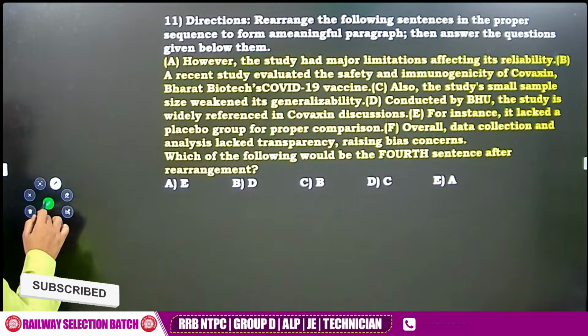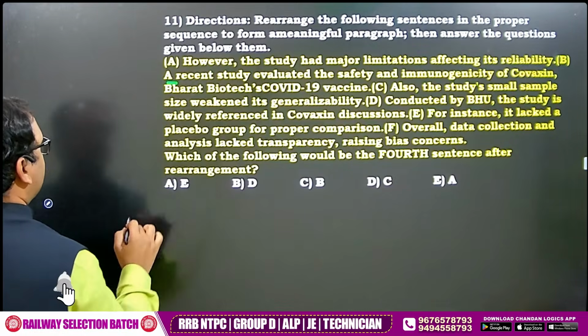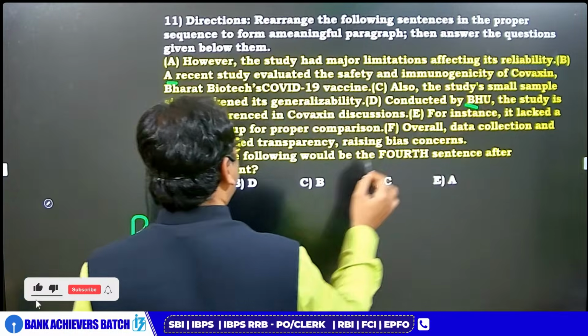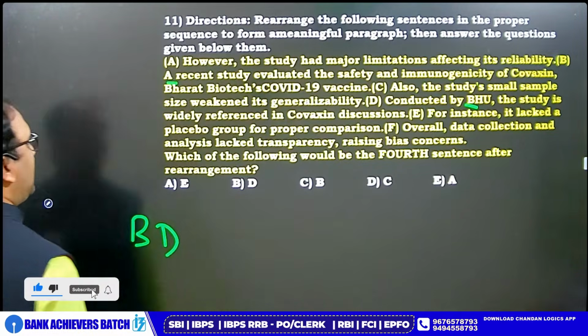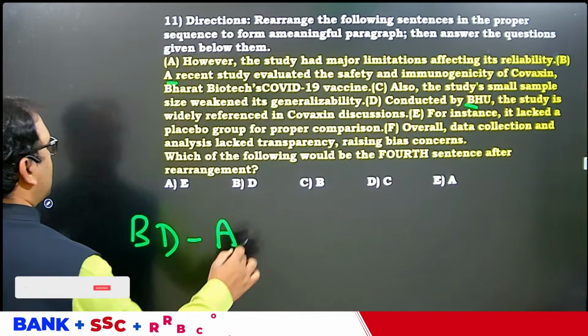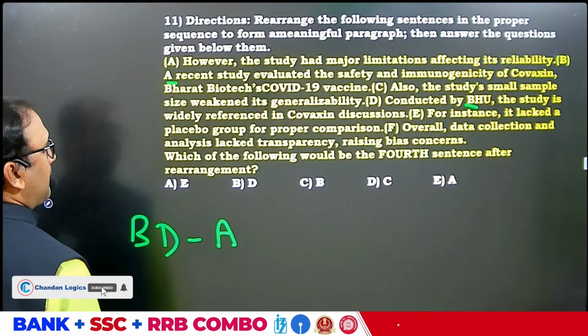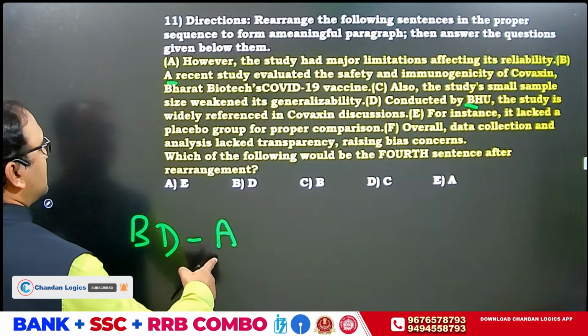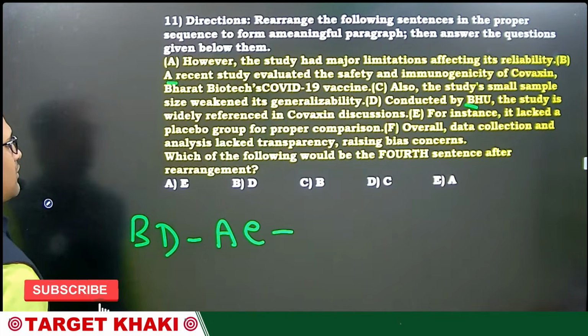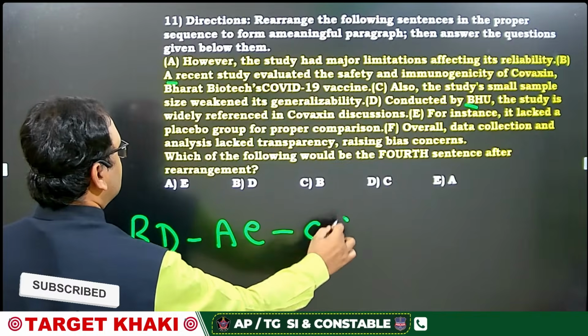Again, I am telling you, third time I am telling you, it is easy to identify A is the first statement, a recent study. But who conducted that study? BHU. Now study is conducted. Okay, very good. But again, problem started. Minus. However, there is a minus. And now when you say minus, you also should say, for example, instance. And then you have conclusion CF.